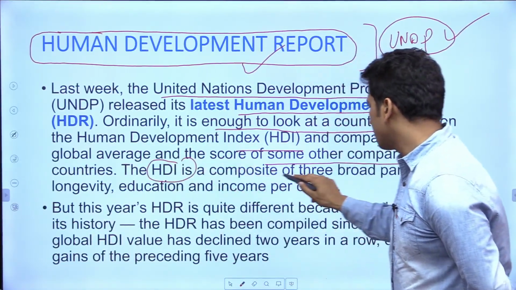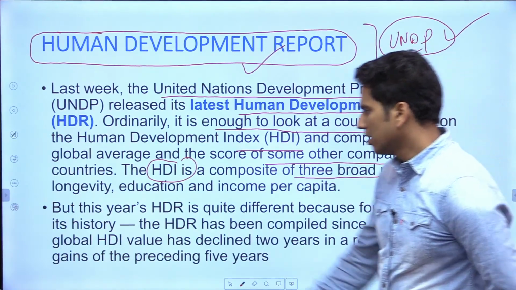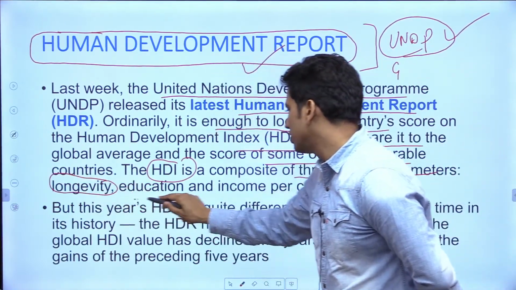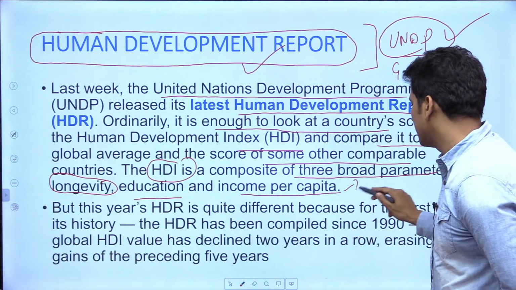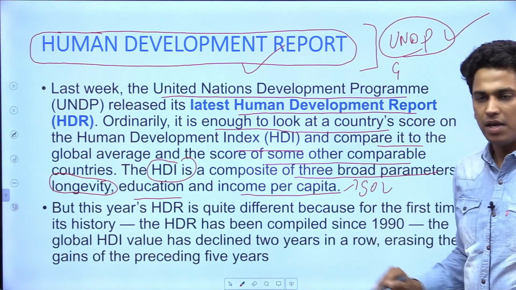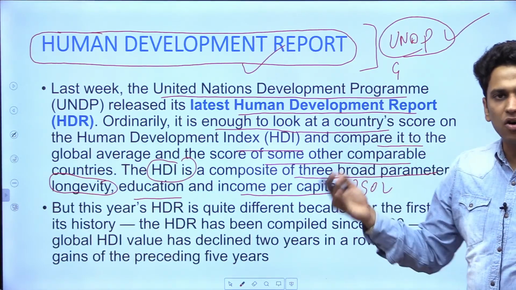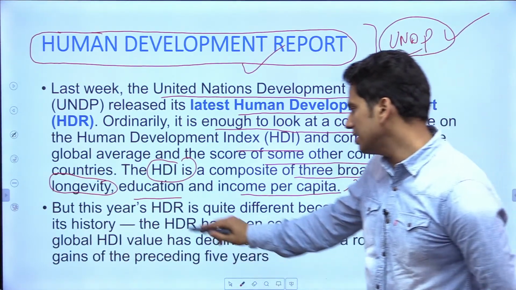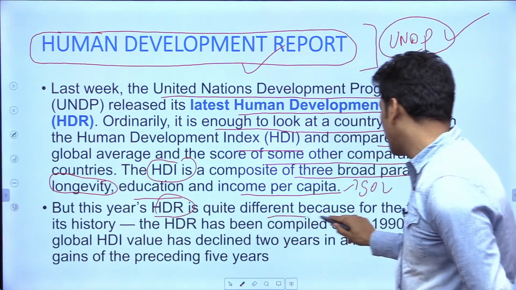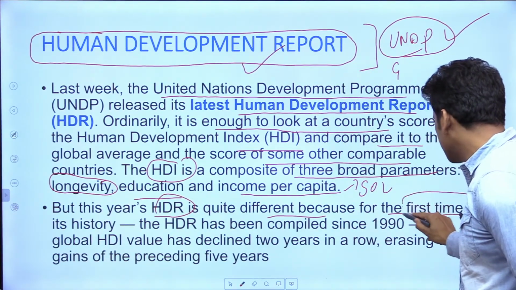HDI is a composite of three broad parameters: longevity related to health, education, and income per capita, that is related to standard of living. We will discuss what is HDI and which indices constitute HDI. But this year's HDR is quite different because for the first time, this thing is very important.